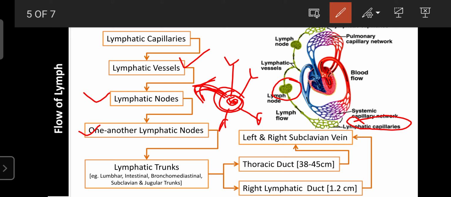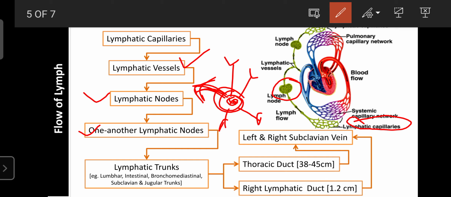The main lymphatic trunks are present in the lumbar regions, some in the intestine, some in the bronchomediastinal region, that is the center of the chest, some in the subclavian region, and some in the jugular region. So these are the groups of nodes known as the trunks. They collect the lymph from the lymphatic nodes.